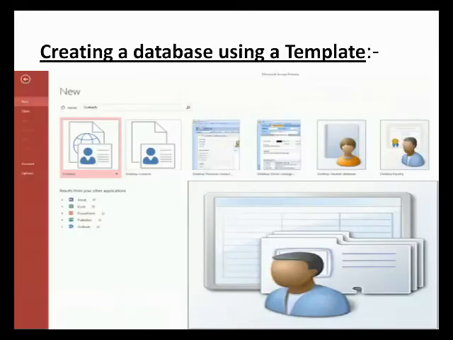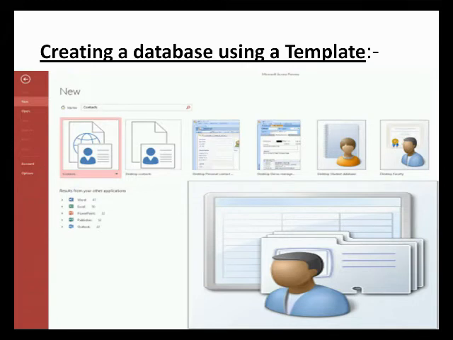The next heading is creating a database using templates. In order to create a database using predefined templates, follow the steps given below. Number one, in the Access 2013 start screen, click on the suggested search "contacts" to display a list of available templates. Number two, select the desktop personal contacts template.